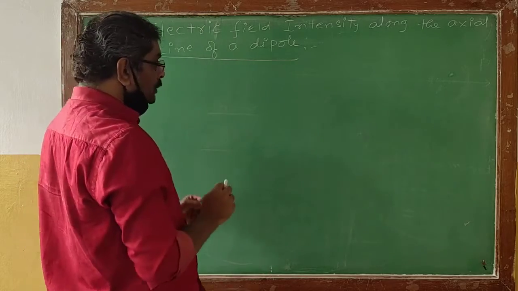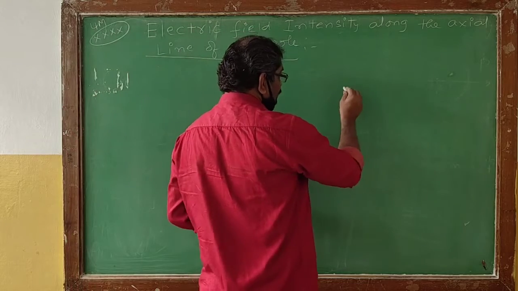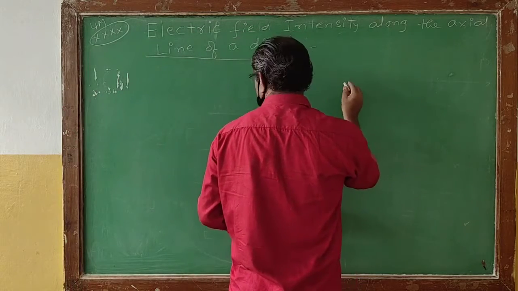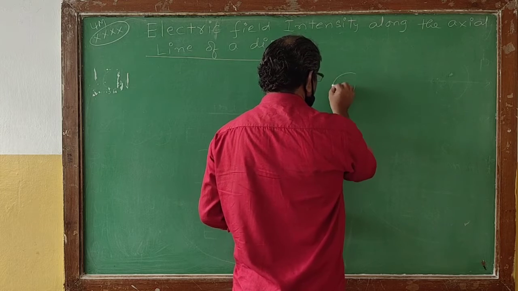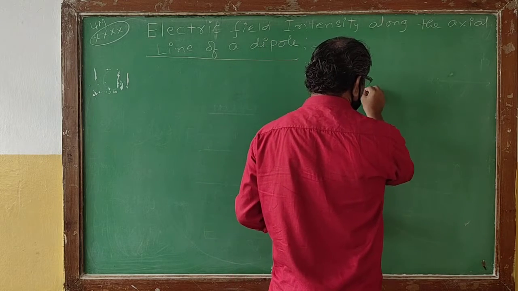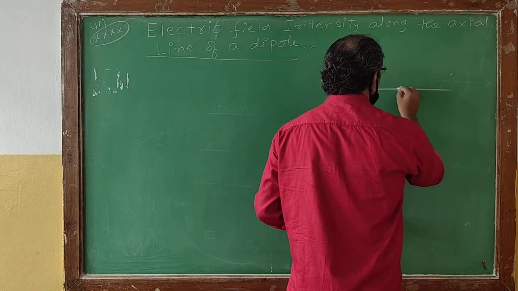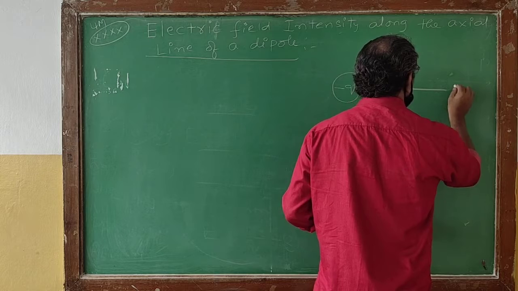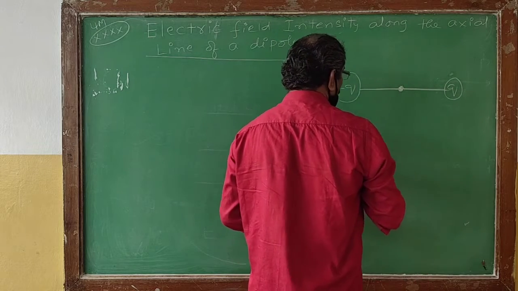So now we have a small diagram. I'll draw it elaborately. This is the negative charge, and this is the positive charge of the dipole.